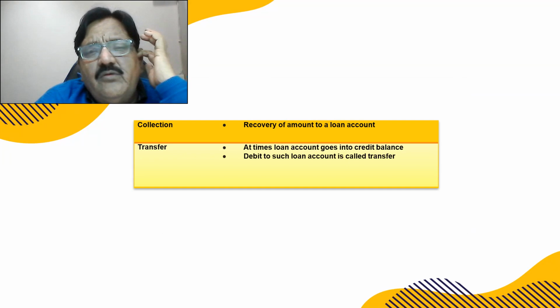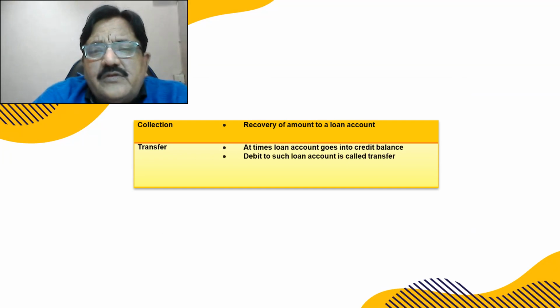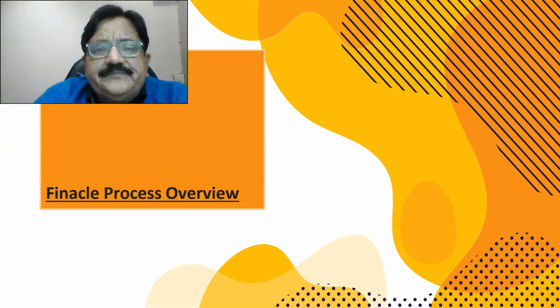Collection: recovery of amount of a loan account. Transfer: at times loan accounts go into credit balance. Debit to such a loan account is called transfer.